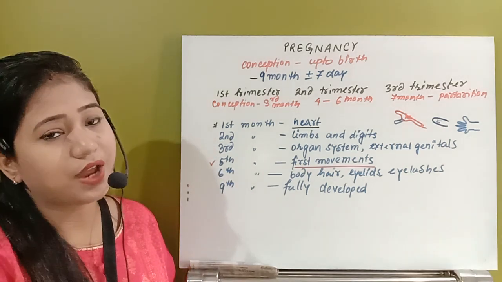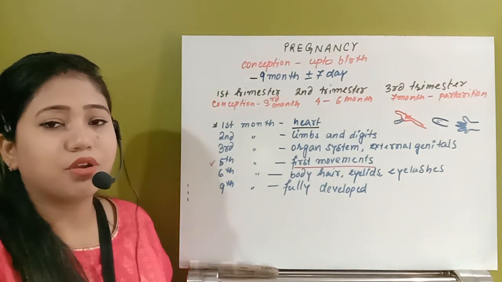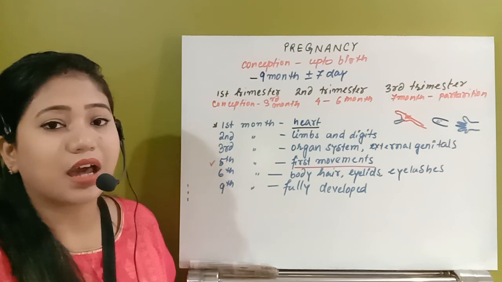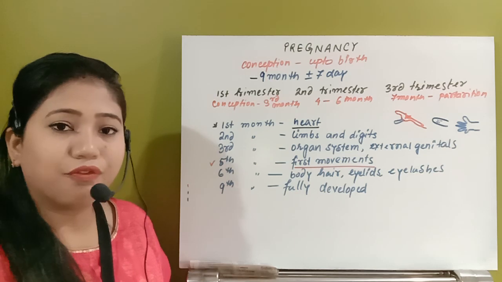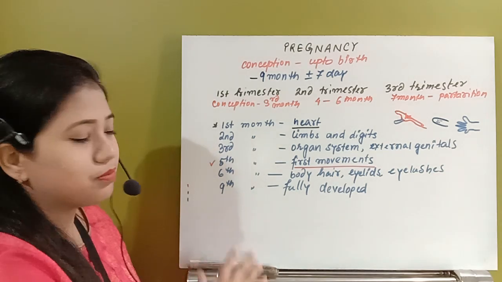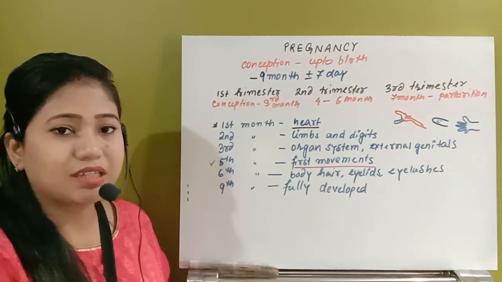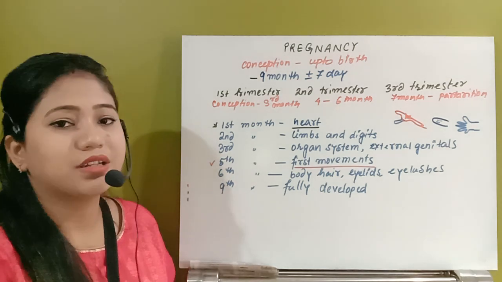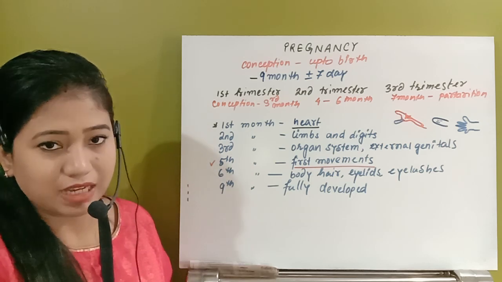That means in the third trimester, at the time period of 8 to 9 months, all the organ systems become completely functional and start to work. At the 9-month period, whenever all the organ systems are completely developed, after that the process of parturition will take place.